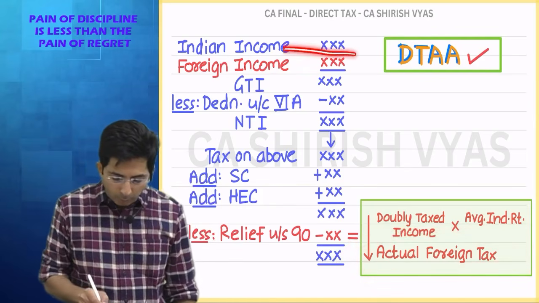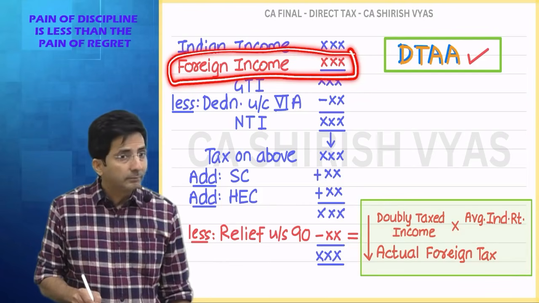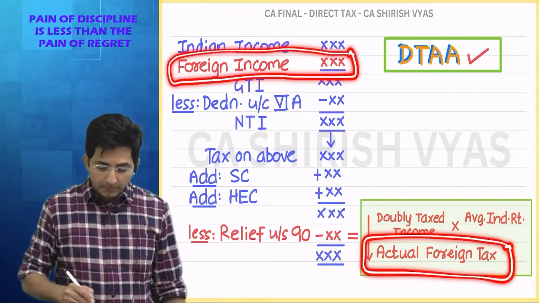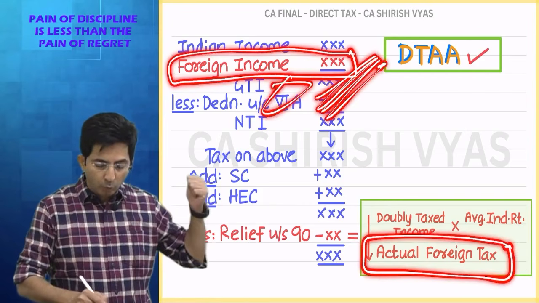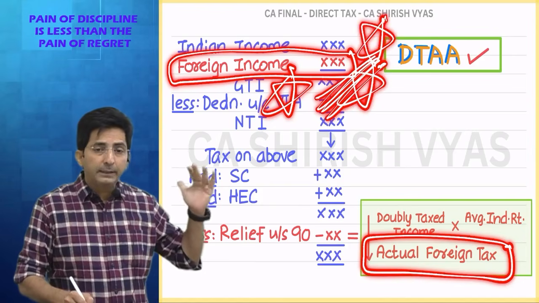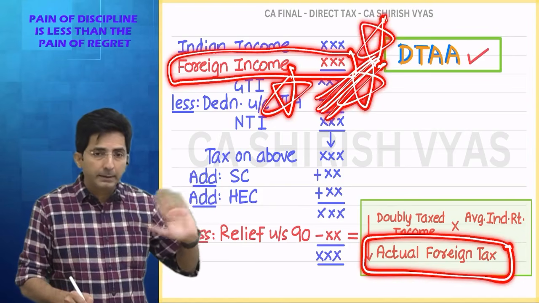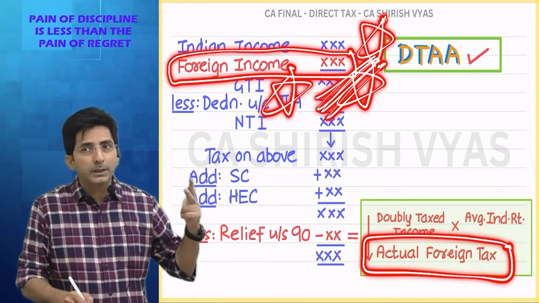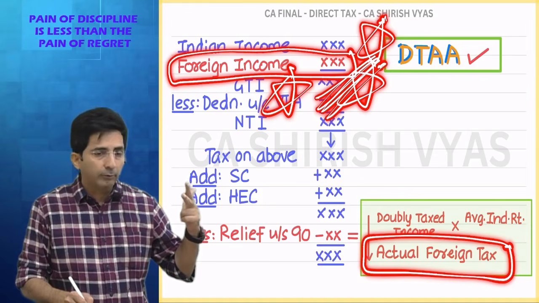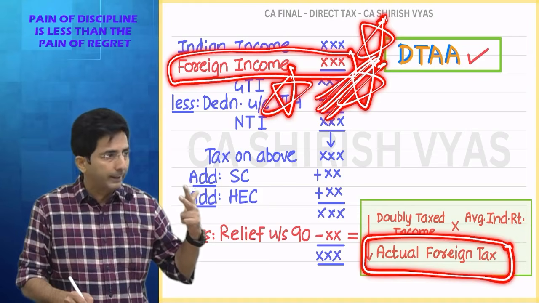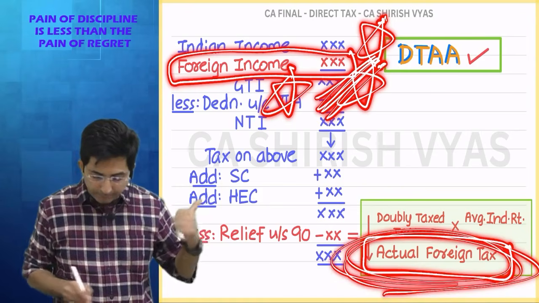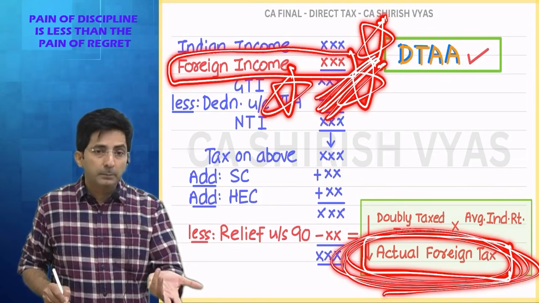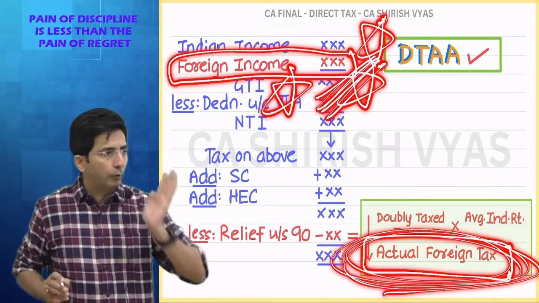See, actually all foreign incomes require conversion, and foreign taxes require conversion. This I explained first. Tell me what was the rule which I explained here. Everything according to month end rate except PGBP, house property income and income from other than interest on security and dividend. That will go according to year end rate. Rest all month end rate. And now I am talking about this thing. This also you will convert according to month end rate. But which month? Preceding the month when you actually paid the tax in foreign.